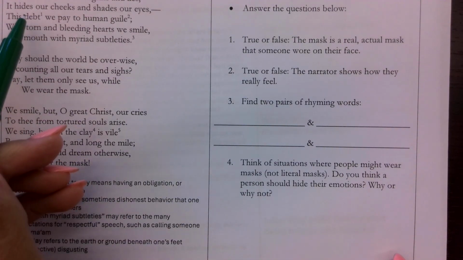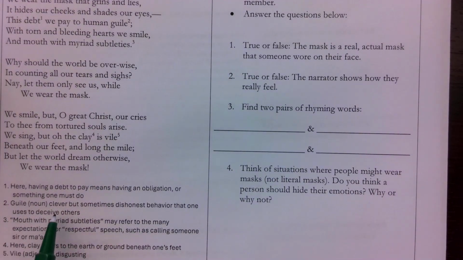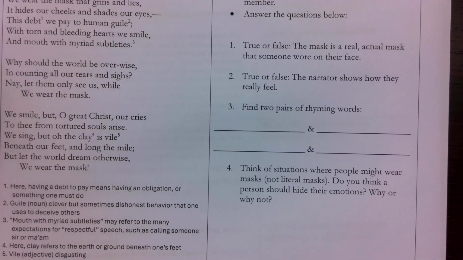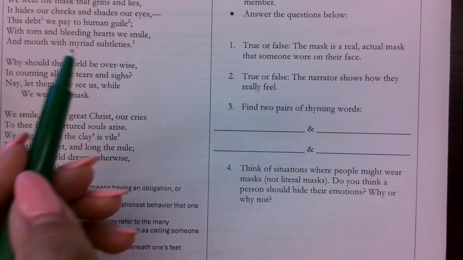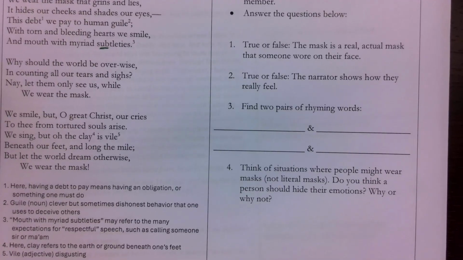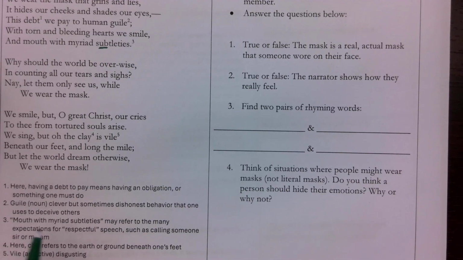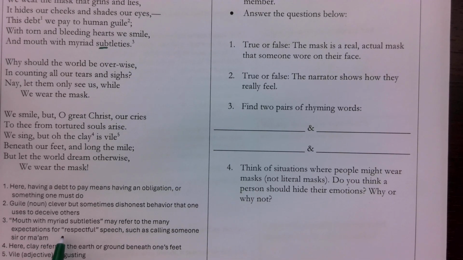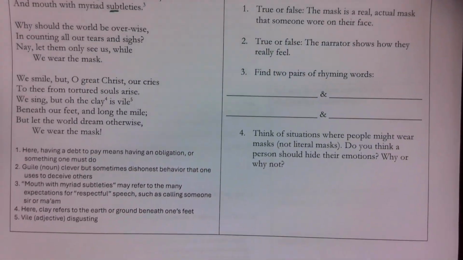So this debt we pay to human guile up here is referring to something we have to do. Guile means clever, but sometimes dishonest behavior that one uses to deceive others. So guile means clever, but kind of in a negative way. Number 3, which is here, subtleties. This word is a tricky one because it has that B in there, but we don't really say it. So subtleties refers to the expectation for respectful speech, such as calling someone sir or ma'am.